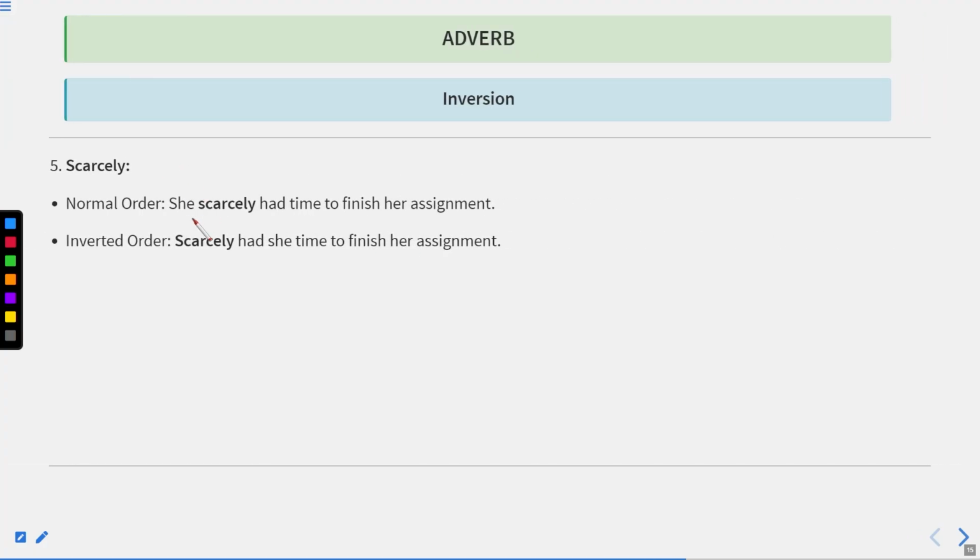Next one, scarcely. She scarcely had time to finish her assignment. Scarcely had she time to finish her assignment. Barely: he barely passed the exam. Barely did he pass the exam.